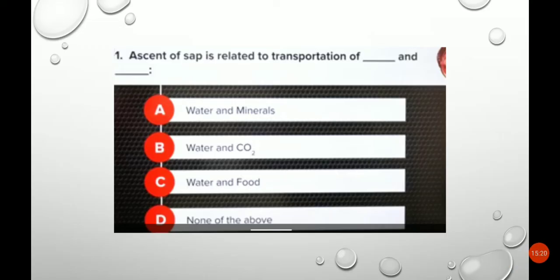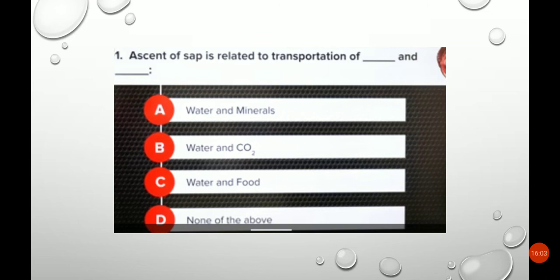So, I hope you have learnt about transportation in plants, and you have learnt many new terms such as translocation, transpiration, transportation, guttation and active transport. So you have to prepare notes out of this video, and these are some of the questions about transportation in plants. Ascent of sap is related to transportation of dash and dash.